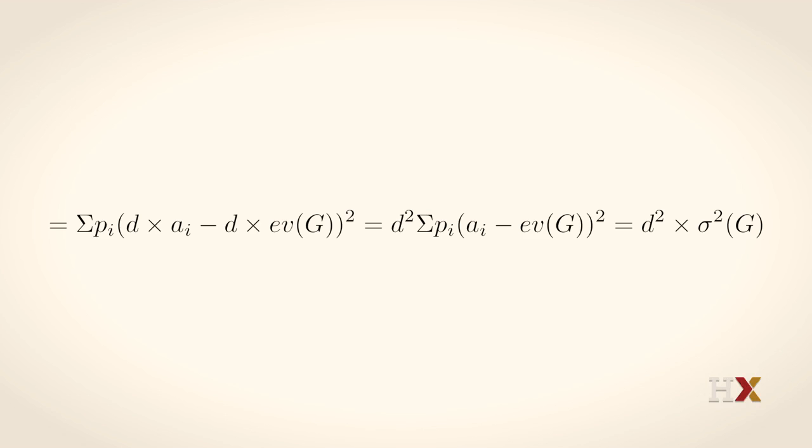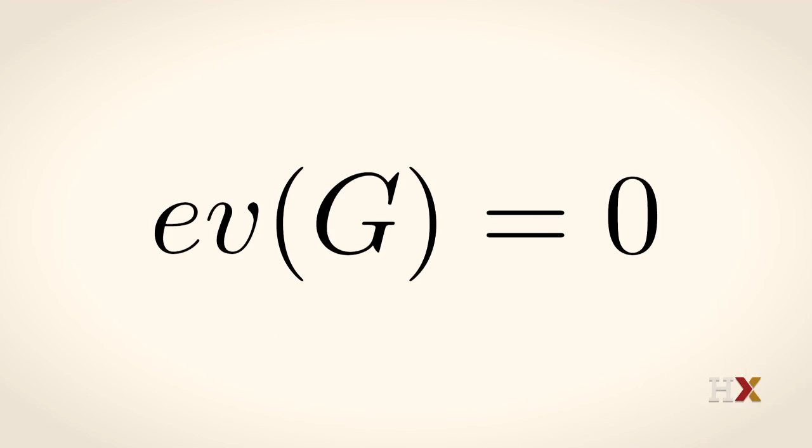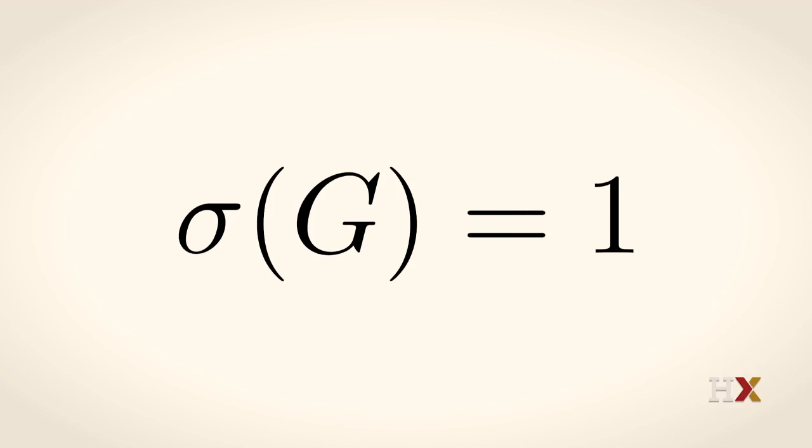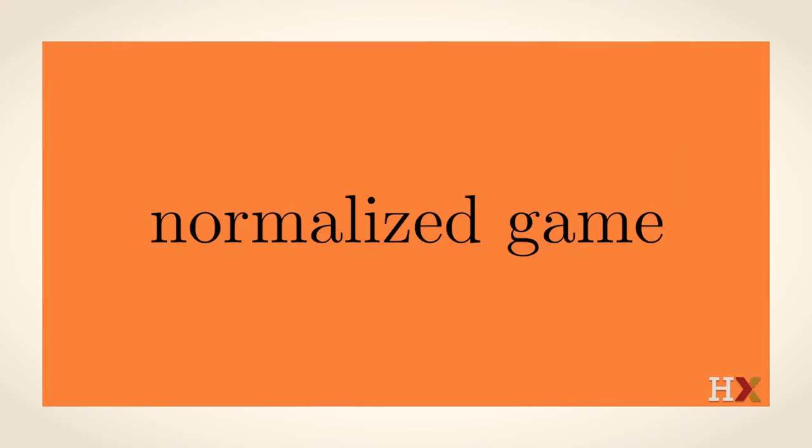Notice that if the original game has expected value 0, then the multiplied game DG also has expected value 0. And if the variance is non-zero, we can choose this constant of multiplication so that the variance and standard deviation of this multiplied game DG are both equal to 1. And such a game, where we set up the expected value to be 0 and the standard deviation to be 1, is called a normalized game.